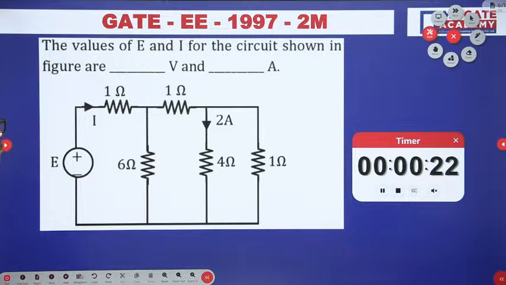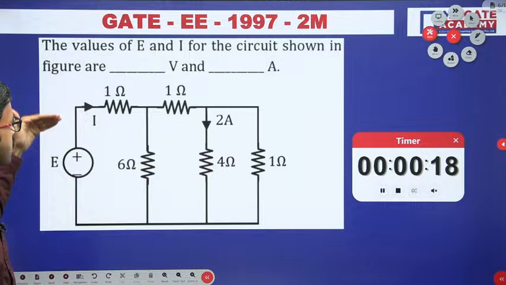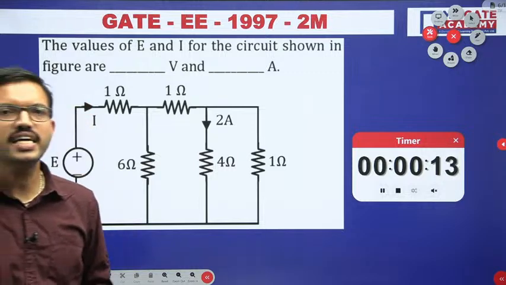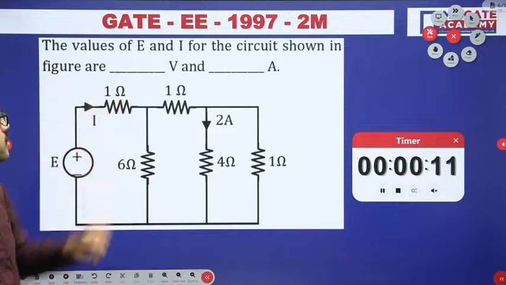In this question you are supposed to calculate the voltage source value and the current flowing through this 1 ohm resistor. Both the values you have to calculate. E and I you have to calculate.